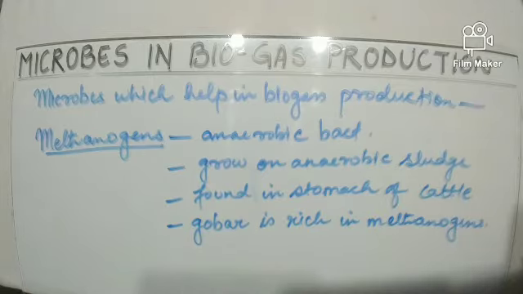They grow on anaerobic sludge during sewage treatment. These are found in the stomach of cattle, and so the excreta of cattle called gobar is rich in methanogens. Now the biogas produced can be used for various purposes. For example, cooking, lighting, etc.